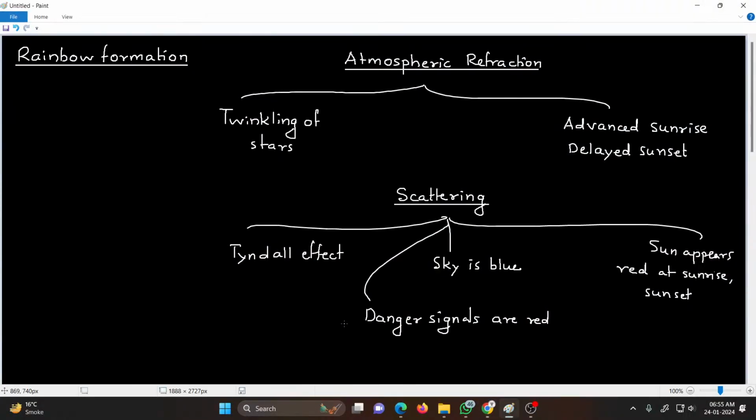We are talking about the natural phenomena due to dispersion, refraction, and scattering of light. The first natural phenomena that we are talking about is the formation of rainbow, and that is due to the dispersion and refraction of light.